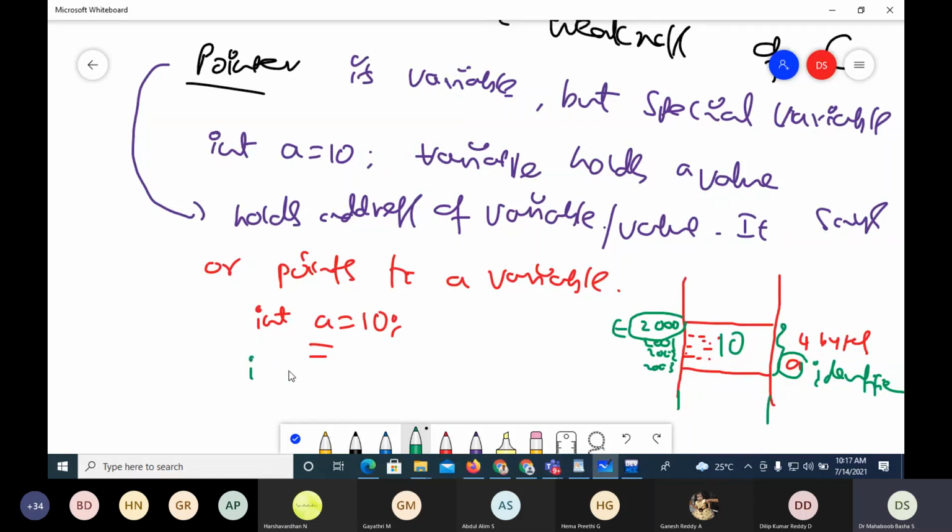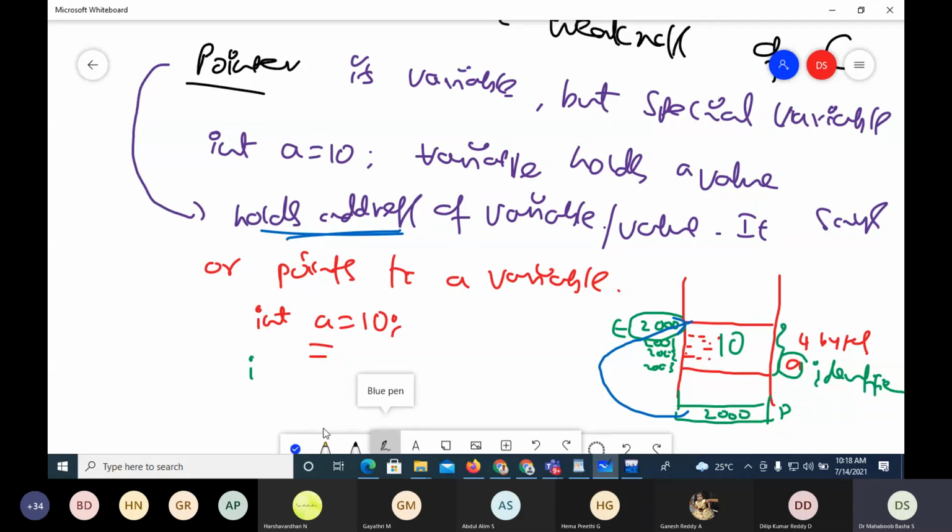Now, using this address of the variable, I can take a pointer. Before that, we'll see how to declare a pointer. There can be a pointer which holds this address, and when a pointer holds an address, you can say this pointer is pointing to the variable. So if variable a is at 2000, and I take a pointer p to point to a, then the address of a will be stored in p. That means p is pointing to a. This is how the memory will be used.